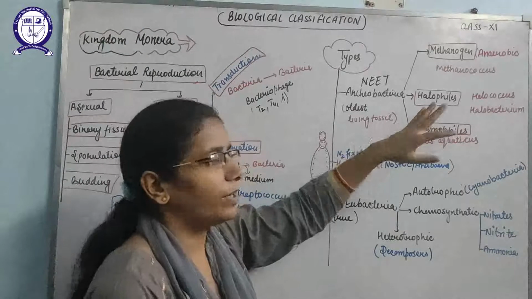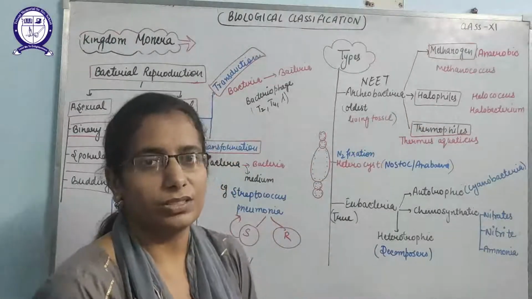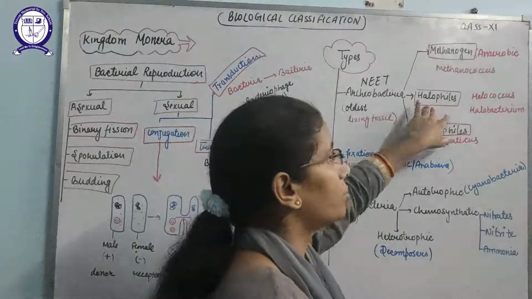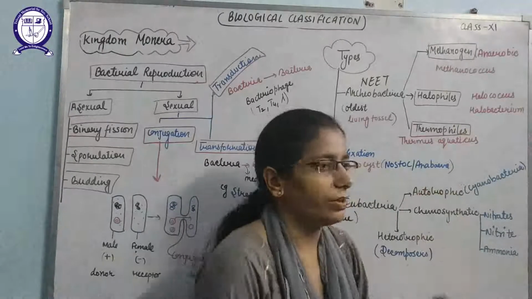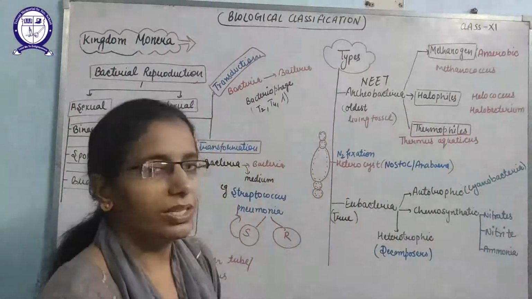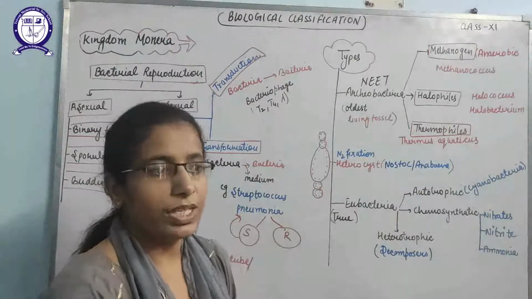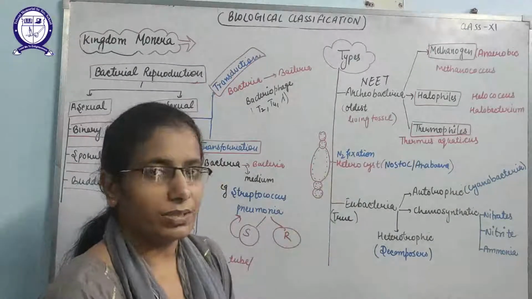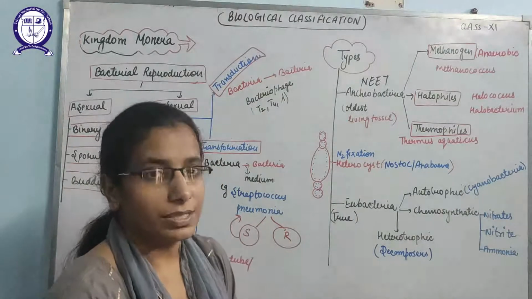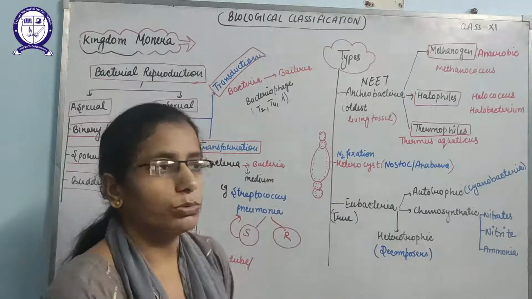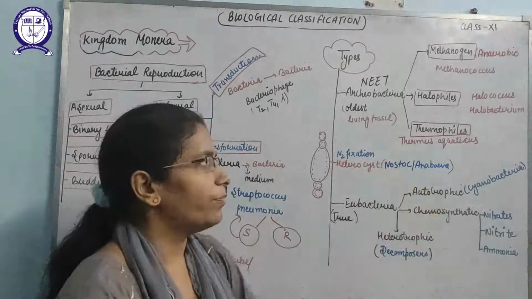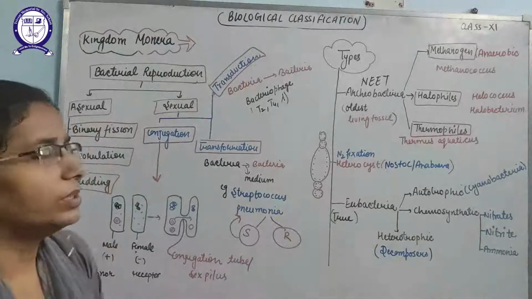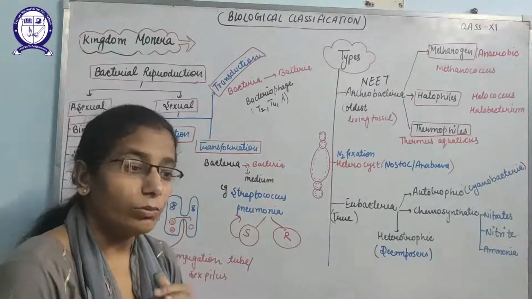Second is the halophiles. Halophiles are the bacteria which can live in salty conditions in the seas and in the oceans. So they are able to tolerate high salt concentration. Examples are Halococcus and Halobacterium. Third is the thermophiles, the bacteria which can live at high temperature. That means they have special enzymes to tolerate that high temperature. Example, Thermus aquaticus is a bacterium that can live at 100 degrees Celsius also. We can say that 72 to 90 degrees is also feasible for the proper working of the enzymes in Thermus aquaticus. So these are the bacteria that can live in harsh conditions, and they are the oldest bacteria on the earth.